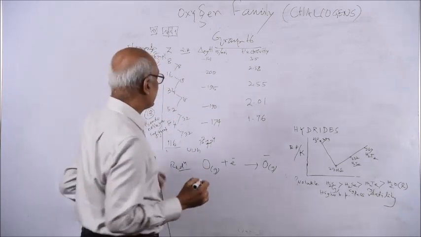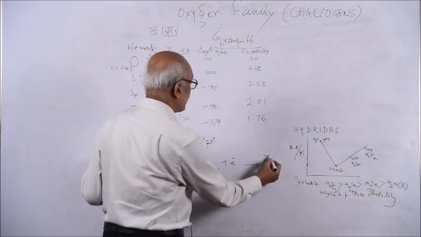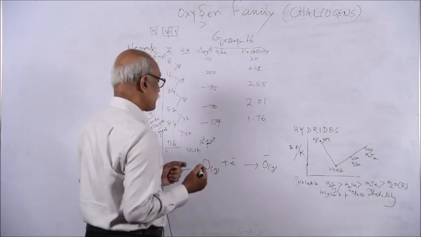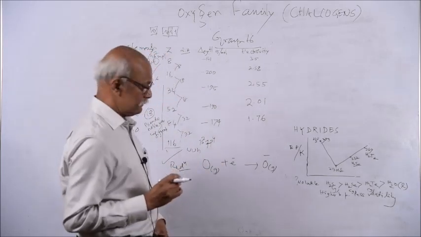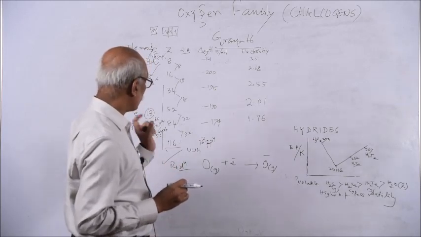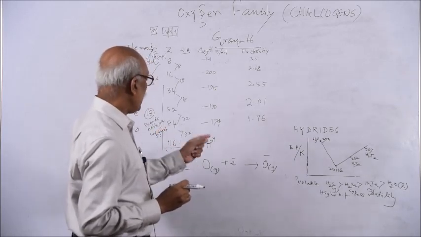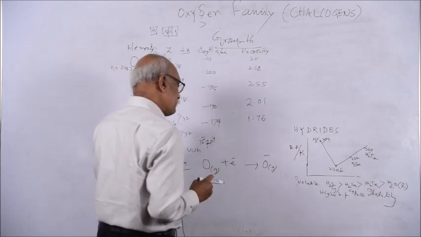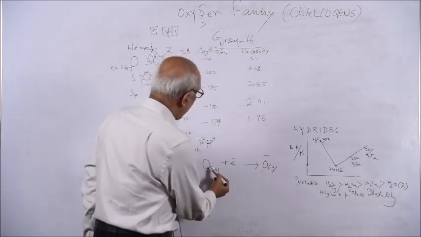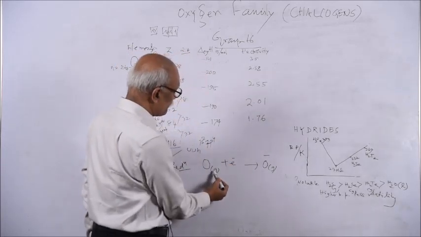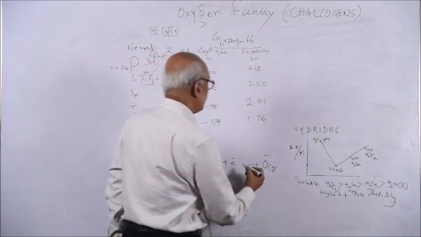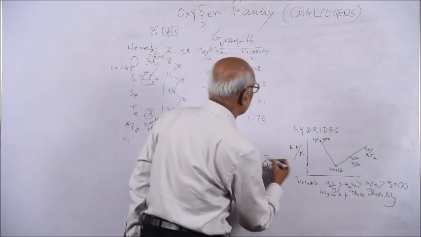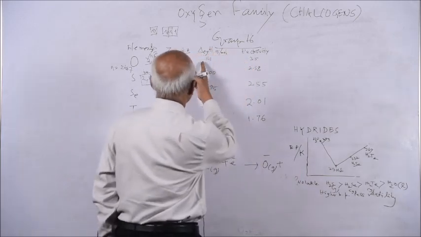By gain of electron, the oxidation number goes from 0 to -1, a decrease in oxidation number, so you can call it reduction. So ionization is oxidation and electron gain enthalpy is reduction. By addition of an electron to an isolated gaseous oxygen atom, there will be evolution of energy, and how much is the evolution of energy?